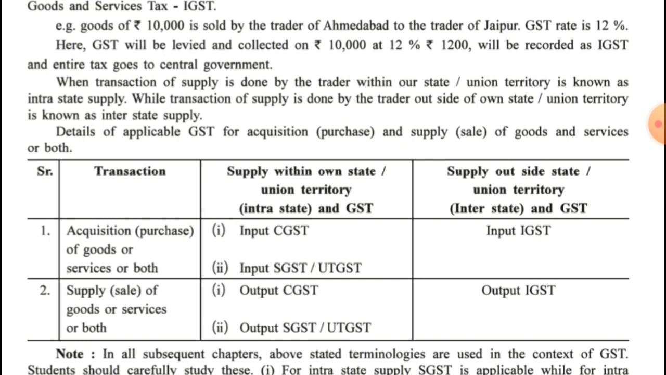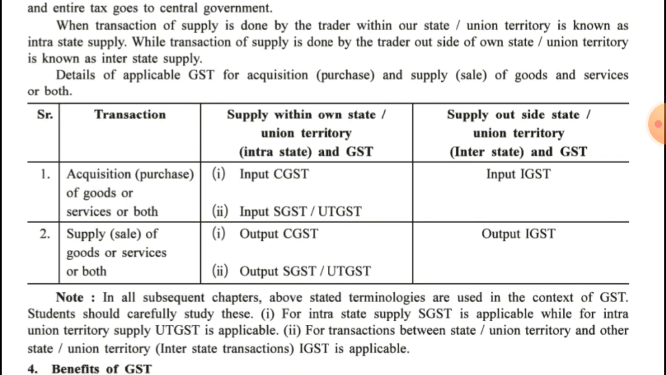The tax name would be the same. In case of a transaction, purchase or supply within the state, it is CGST and SGST or UTGST. But in case of supply outside the state or union territory, only one tax, that is IGST, will be applied. In case of purchase, the word input will be used, and in case of supply or sale of goods or services, the word output will be applied. In all subsequent chapters, the above stated terminologies are used in the context of GST.